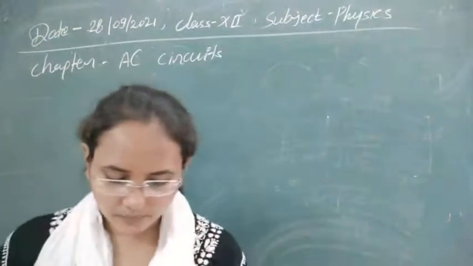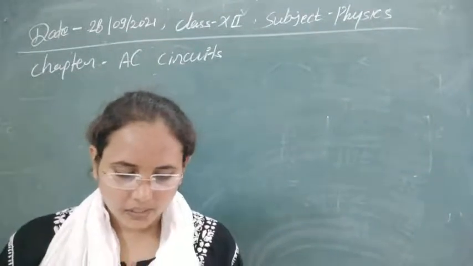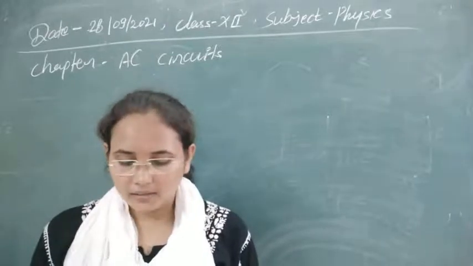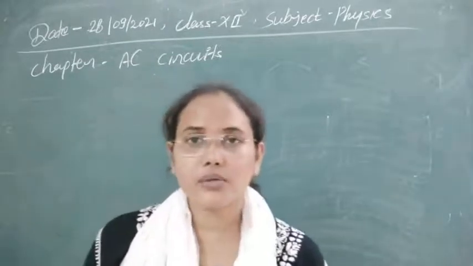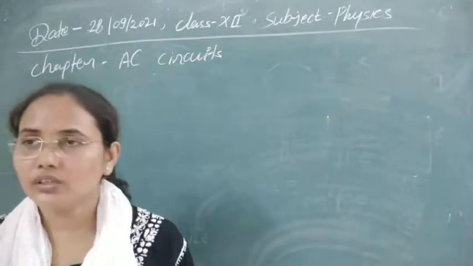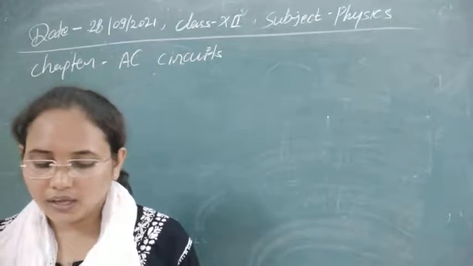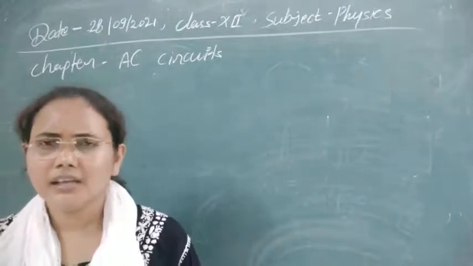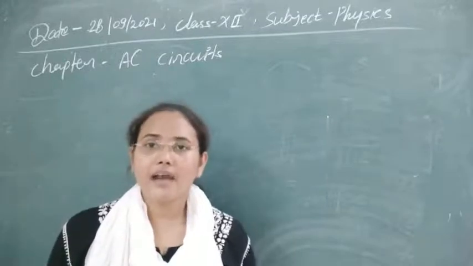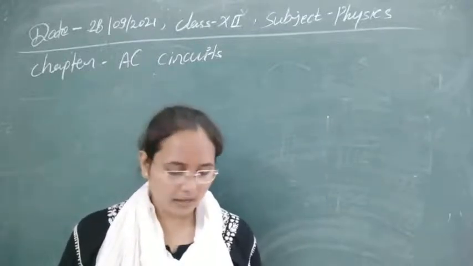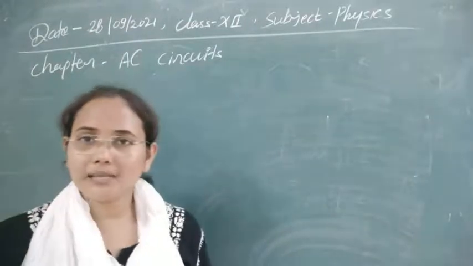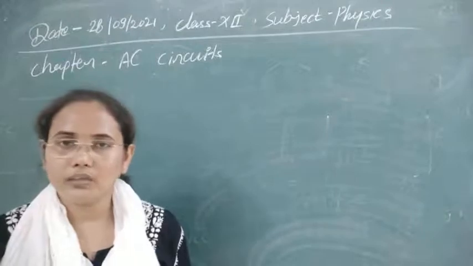Now let's see the next one. In a series resonant circuit, the first option is reactance is 0, second current is 0, third voltage is 0, fourth none of these. As you know, in a series resonance circuit, if we have used L, C and R, then even though X_L is equal to X_C, they always have a value, they are not 0.